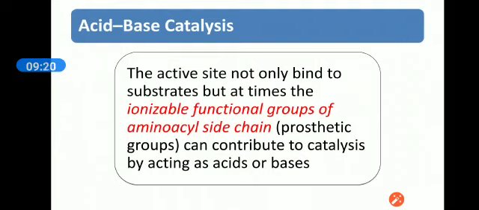The second type of catalysis is acid-base catalysis. The active site not only binds to the substrate, but at times the ionizable functional groups of aminoacyl side chain residues present at the active site or in prosthetic groups can contribute to catalysis by acting as acids or bases. So most of the time at the active site, a transfer of hydrogen ion is mandatory to create a nucleophile.